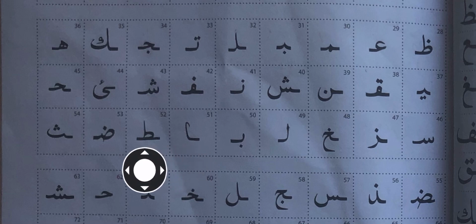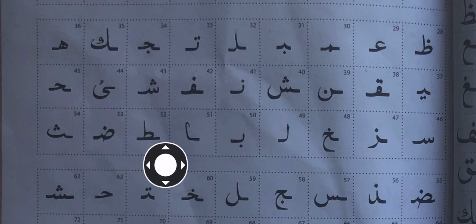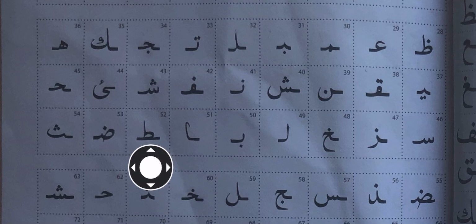The sound of this letter is Ta. Now this Ta here, is it coming in the beginning, middle, or end? Look at the whole Ta. Concentrate on the before and after of the letter. It's the middle. This is what Ta will look like when it is joined in the middle of a word.